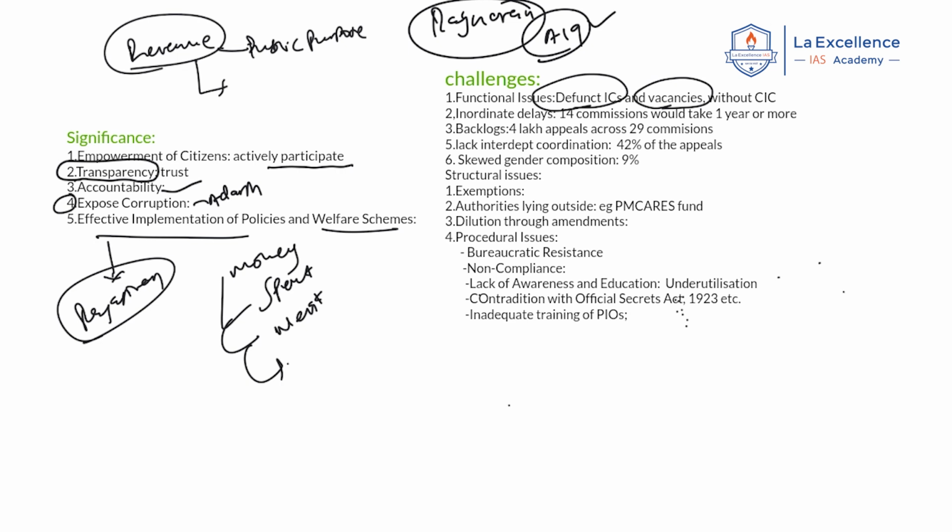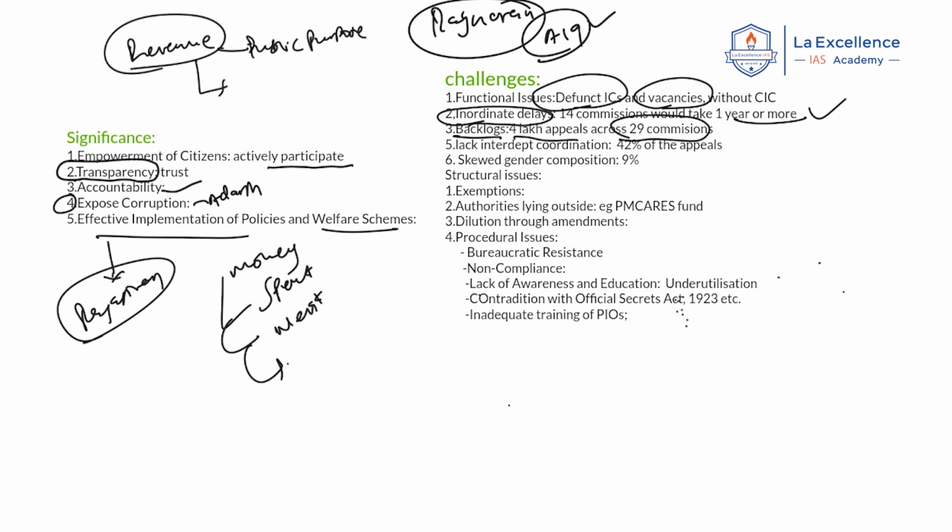Next, inordinate delays. We have seen that we have to get information within 30 days, or 48 hours in urgent cases. Now it is being said that many commissions are taking more than 1 year. People get less interest or less confidence in these institutions. There are also issues of backlog, especially past cases. It is being said that across India around 4 lakh appeals are pending across 29 commissions, that means 29 states and union territories, something like that.